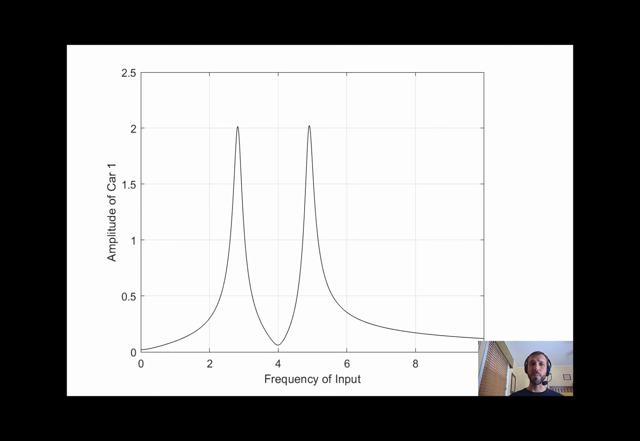The goal of this next part of Module 3 is going to be to model this two-car system and explain these phenomena by looking at the eigenvalues of a corresponding coefficient matrix.